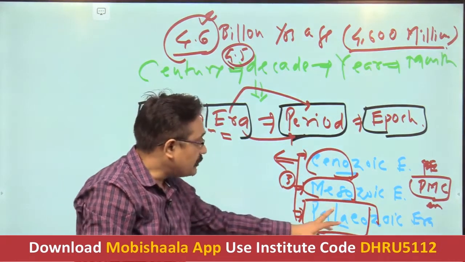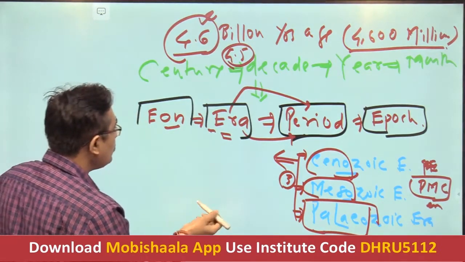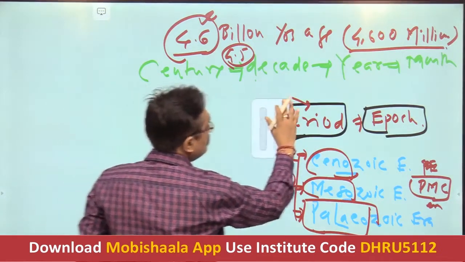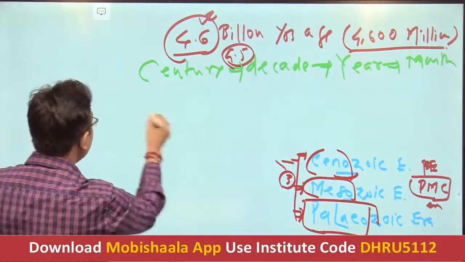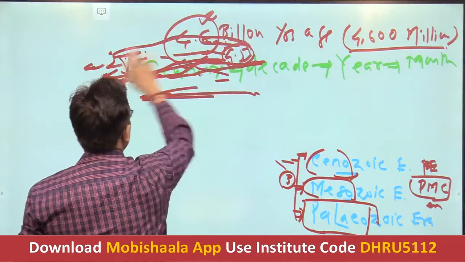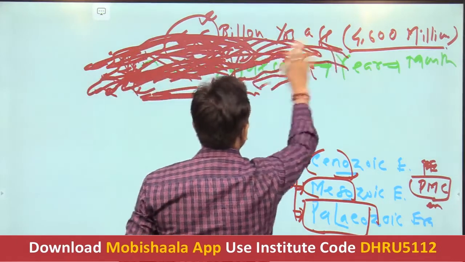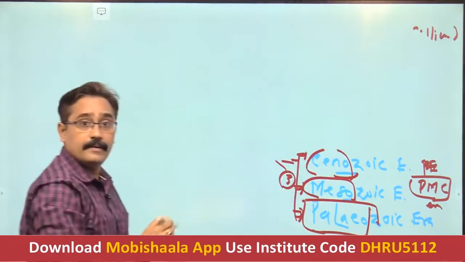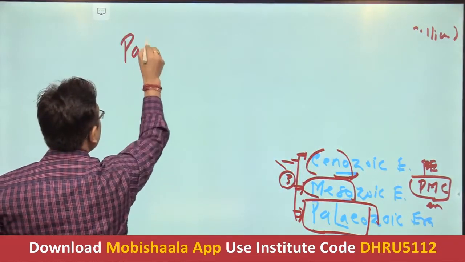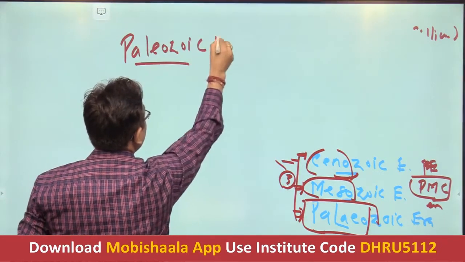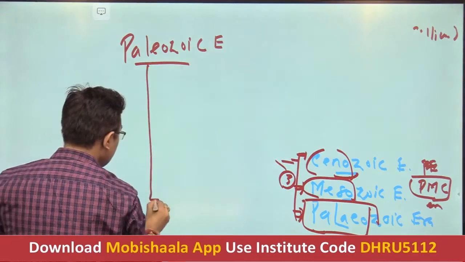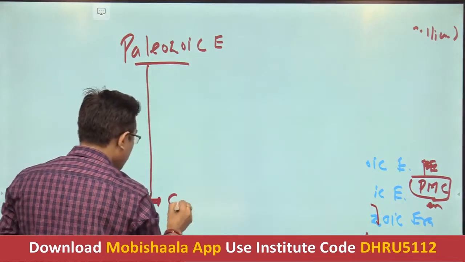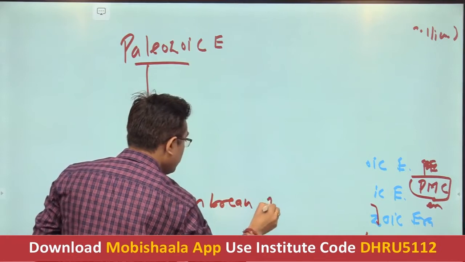So now the very first is the Paleozoic era. How will we divide it? Because you got this concept of eon, era, period and epoch, I will brush this out also. So as far as the Paleozoic era is concerned, it is further subdivided into, first, the Cambrian period.